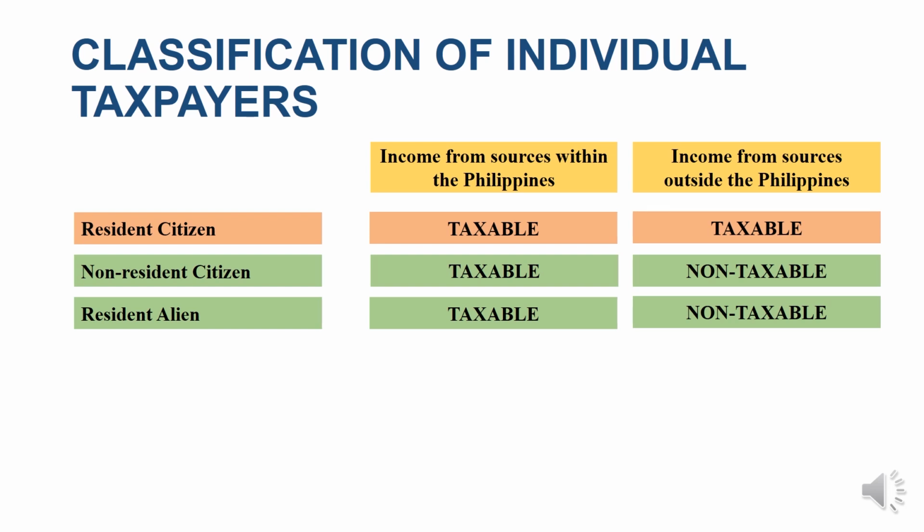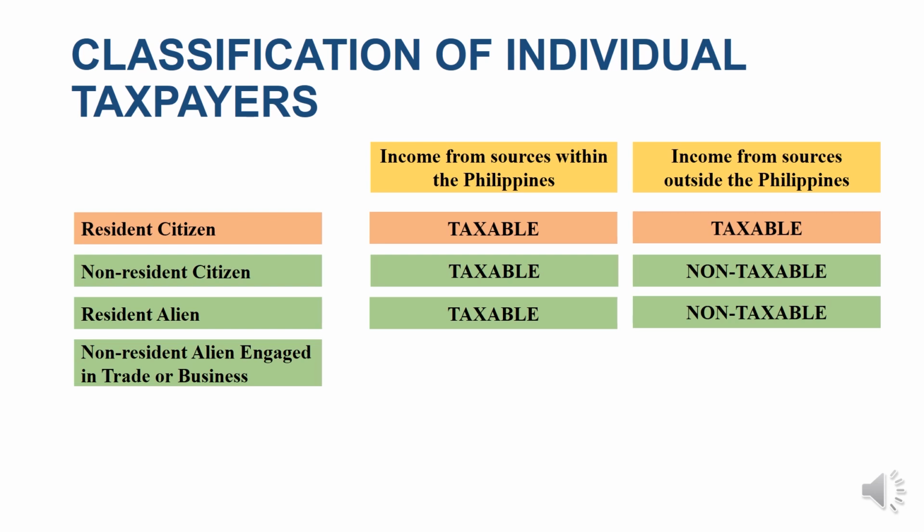So, for example, if you are a foreigner, if you are not a Filipino, and then you have stayed here for more than 2 years, then you would be considered as resident alien. And then any incomes derived in the Philippines shall be taxed in the Philippines, but your income from sources abroad shall not be taxable in the Philippines.